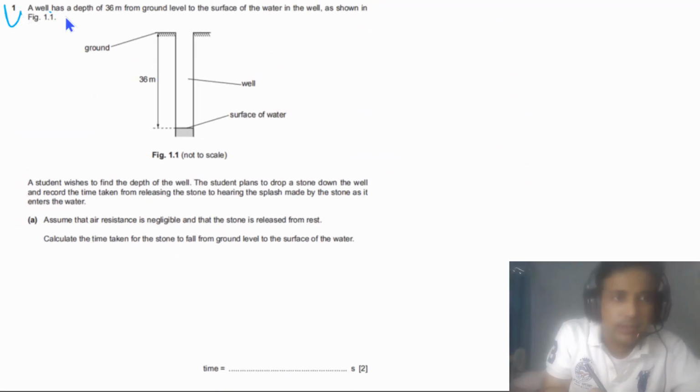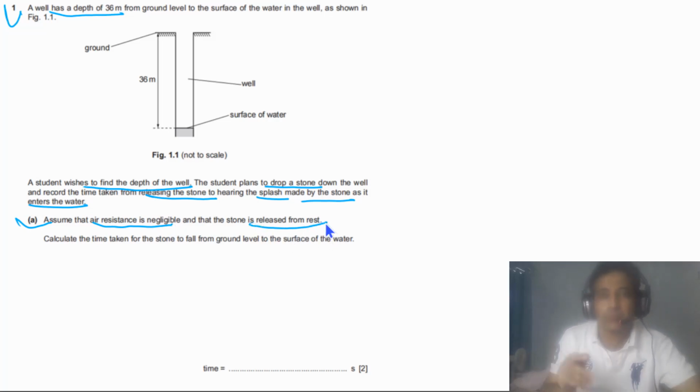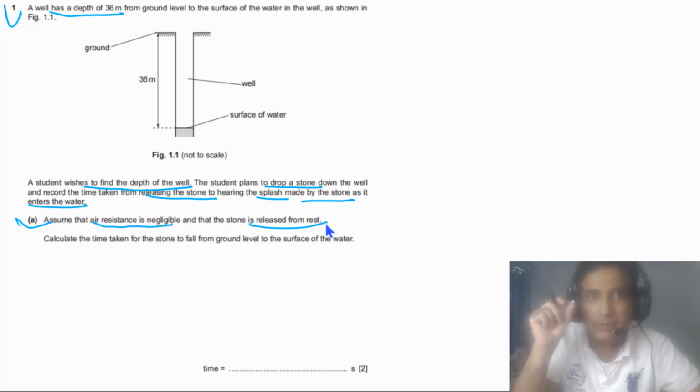Question 1 says, a well has a depth of 36 meters from ground level to the surface of the water as shown in figure 1.1. The student wishes to find the depth of the well. The student plans to drop a stone down the well and record the time taken from releasing the stone to hearing the splash made by the stone as it enters the water. For part A, we can assume that air resistance is negligible and that the stone is released from rest. Means we can assume there is no air resistance and the stone is released from rest.